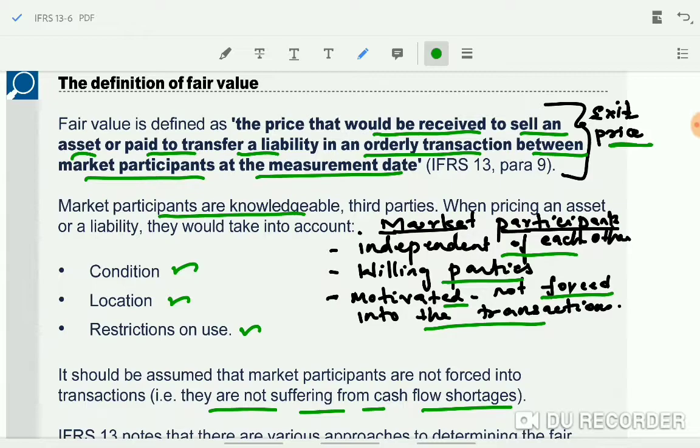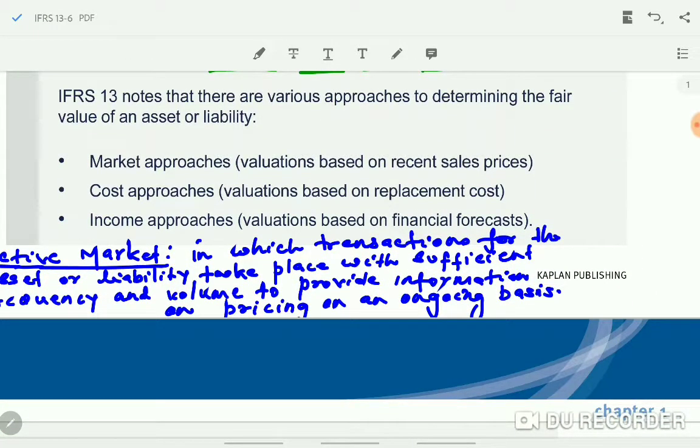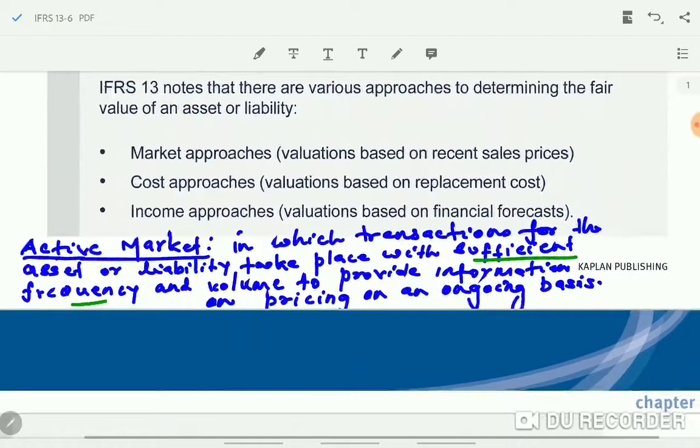Okay. Next, we know the definition of what is meant by market participants, and the points they will take into consideration when they determine the fair value of the assets and the liabilities. You should also know that market participants are buyers and sellers in an active market or principal market. So what do they mean by active market? Here they are saying that an active market is one in which transactions for the asset or liability take place with sufficient frequency and volume.